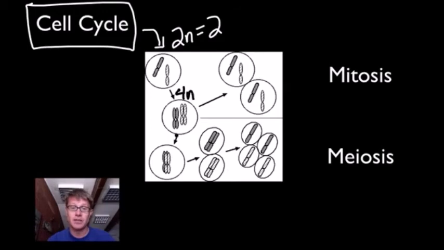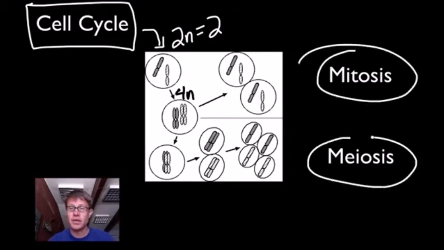And at this point, we can either take the path of mitosis or the path of meiosis. And so in the path of mitosis, it'll simply split in half, and now we'll have two 2n cells.